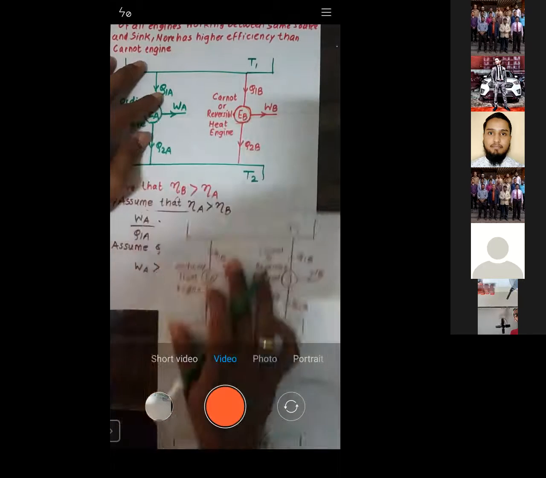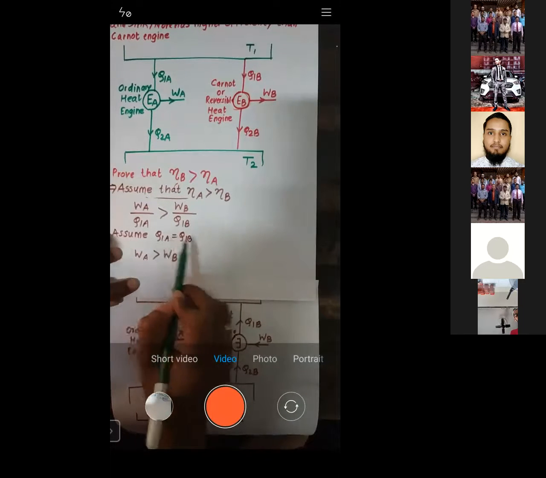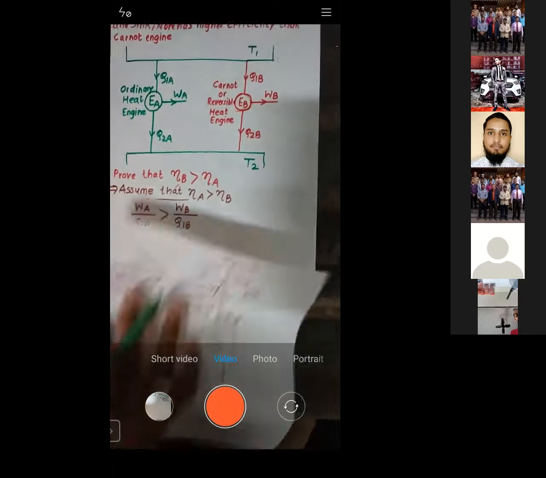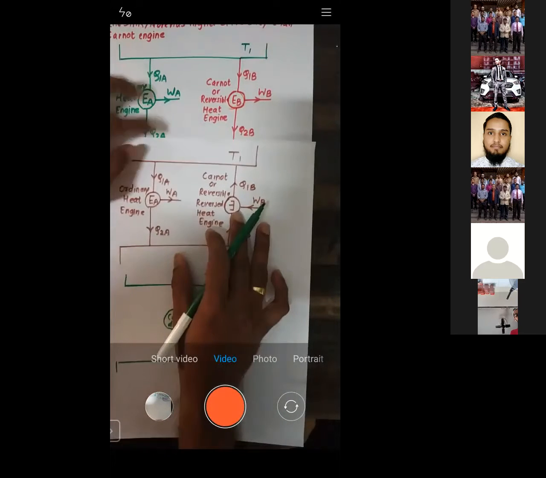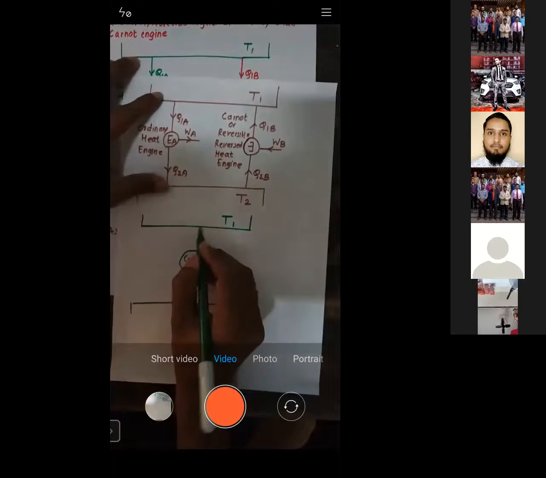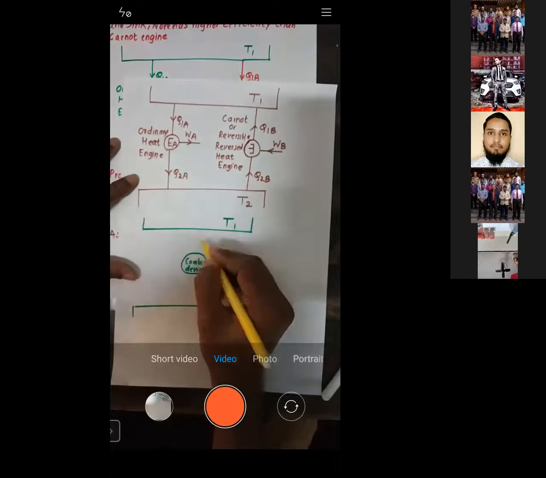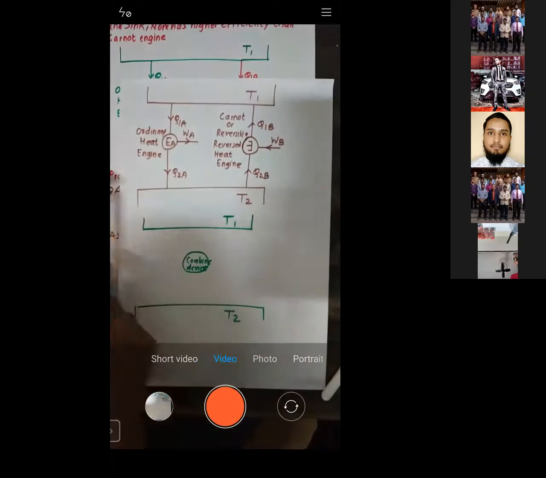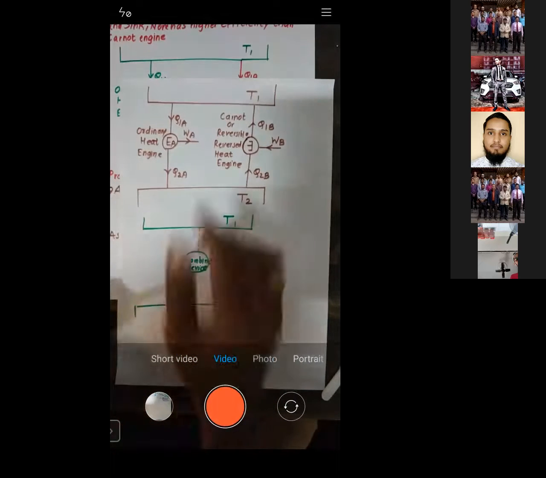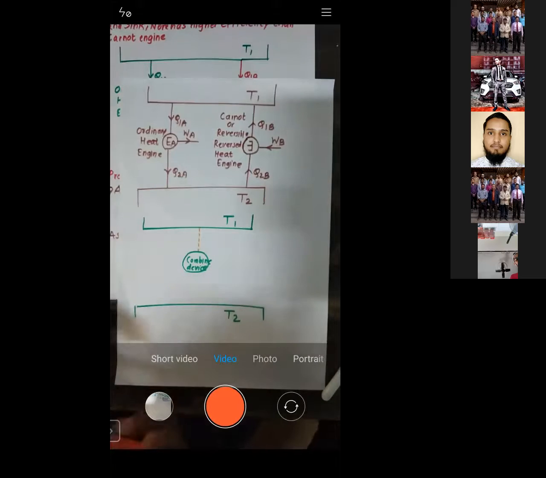But when you just see here, all of you might see that both are same. Q1A and Q1B, they are same, right? So one is going downward, one is going upward, but both are same. So what you will get here? You will not get anything here. See, here it is 0. Here there is nothing. If you want, I will just show it by dotted line. Because this is going down, this is going up, both are same. So here you are getting nothing.